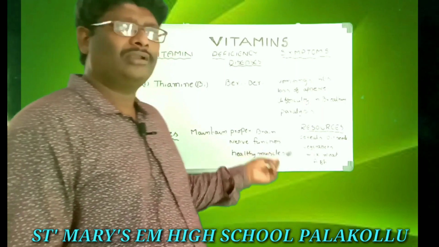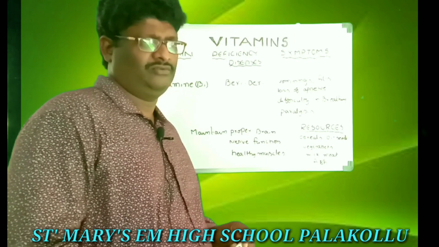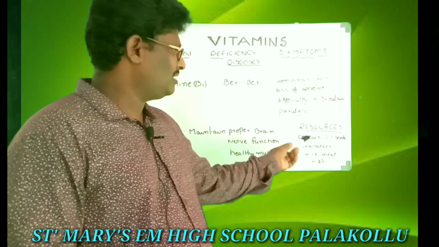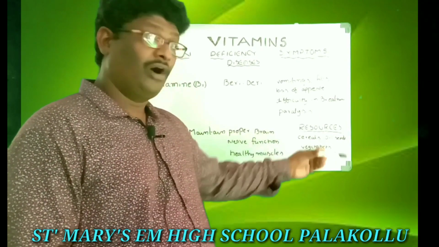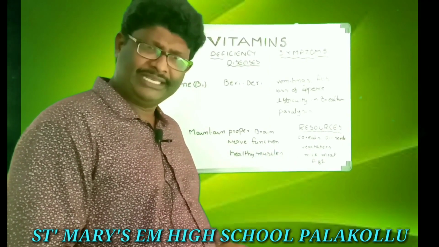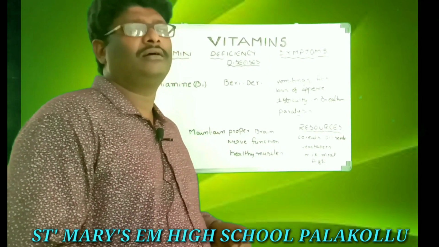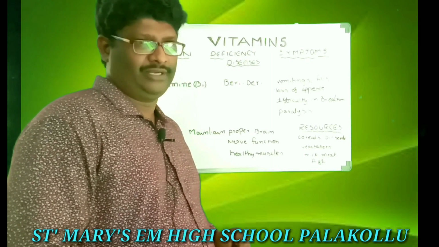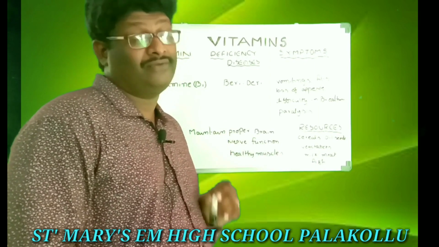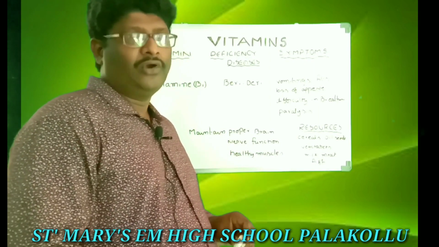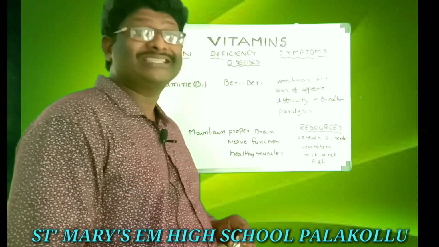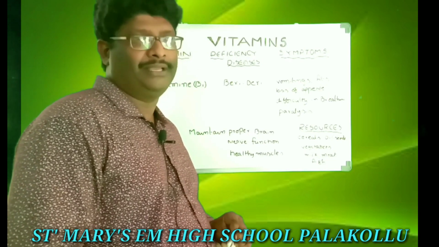Okay, so what are the resources for B1 vitamin? In which food materials is B1 vitamin present? Look at the board: cereals, oil seeds, vegetables, milk, meat, fish. These are all resources for B1 vitamin. I want to repeat again: B1 is the general name, the scientific name is thiamine. If you do not have the required quantity of B1 vitamin in our body, we suffer from a disease called beriberi. Okay.